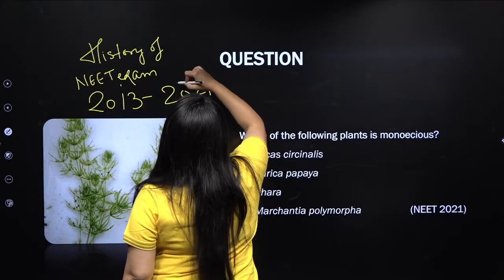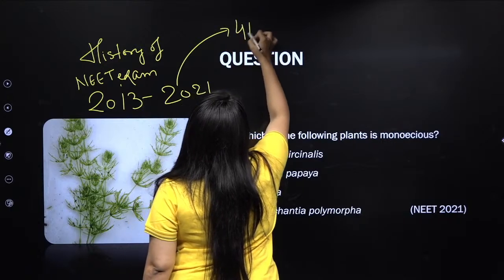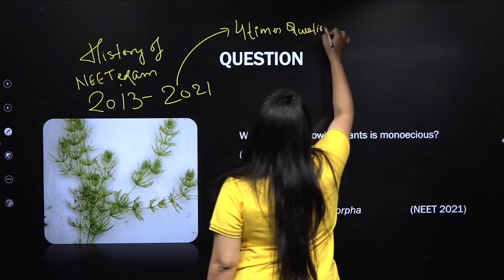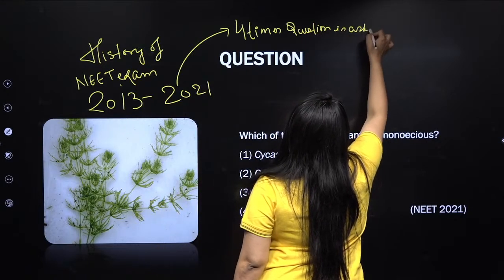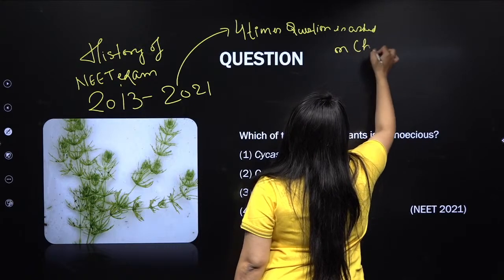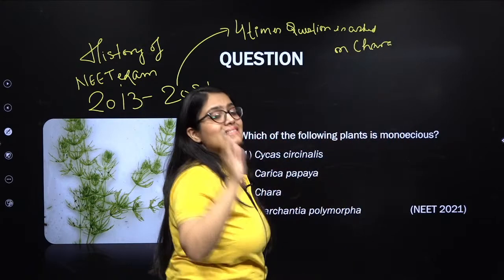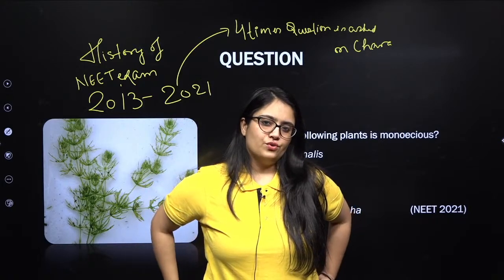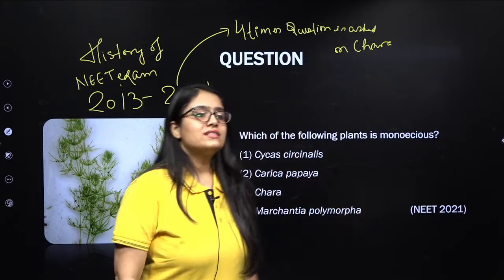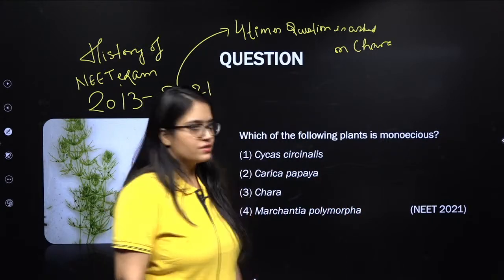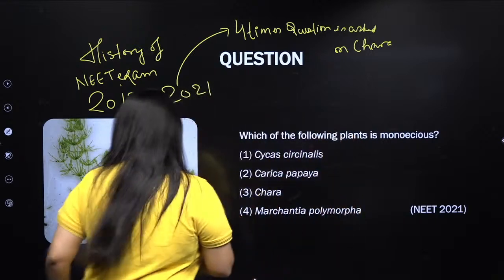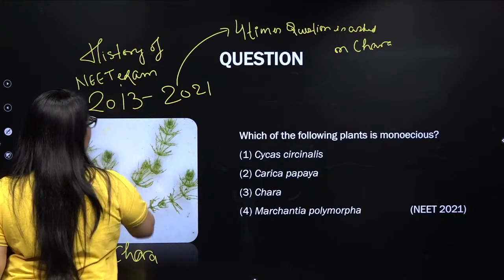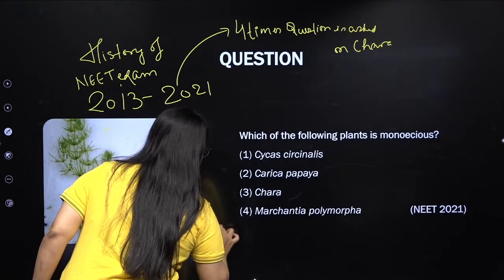Okay, so in the history of NEET, at least 4 times a question has been asked on Chara. Yes, so Chara is that important for you. So please understand, my lovely kids, when it comes to Chara, what you need to remember is first, this is how a beautiful Chara looks, and as you can see, it is a green algae.